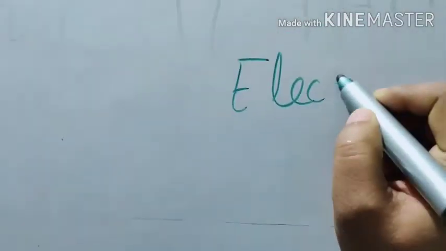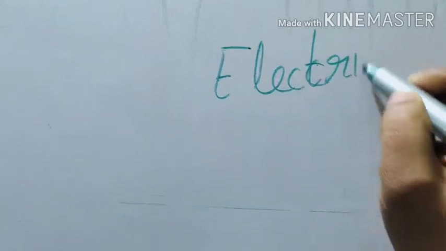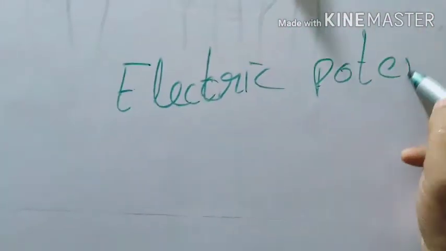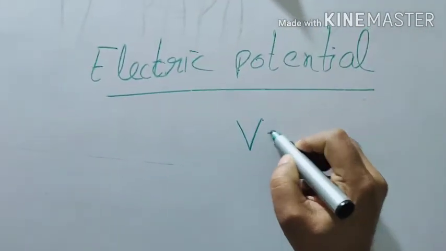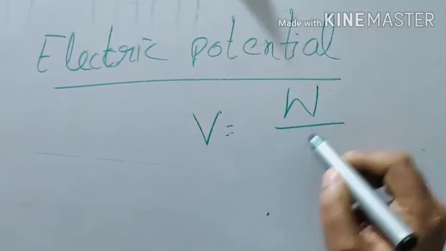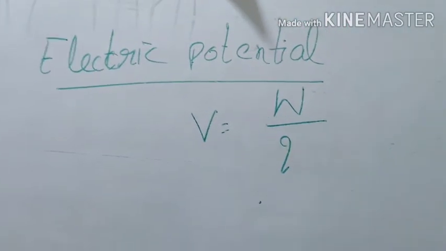Electric potential is work done in bringing the charge.